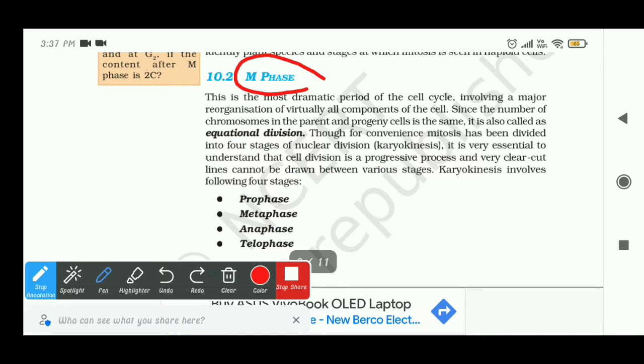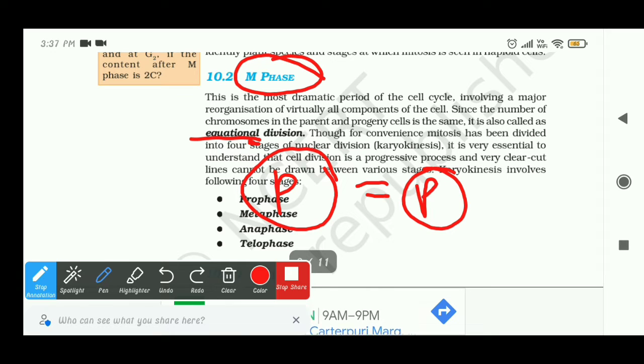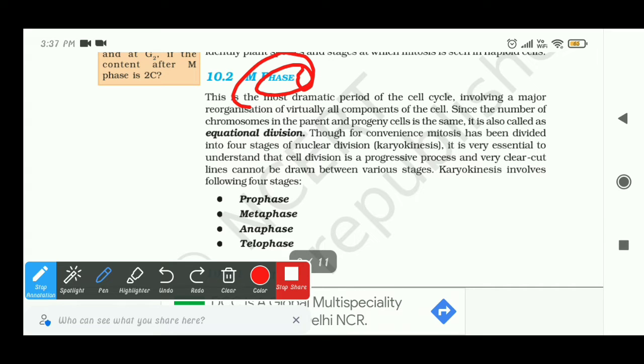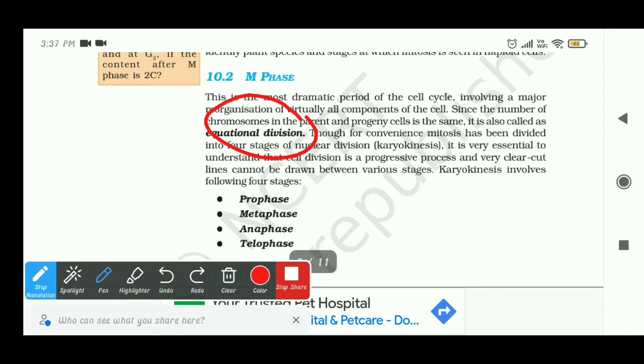From the word, equational means equal: when the chromosome number of the parent and progeny cells are equal, we call it equational division. It happens in mitosis, because if the parent cell's chromosome number is 2n, it will make progeny of 2n and 2n.